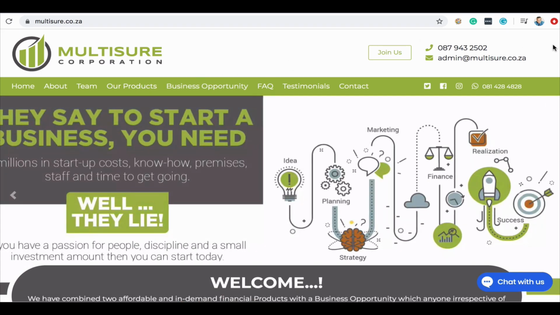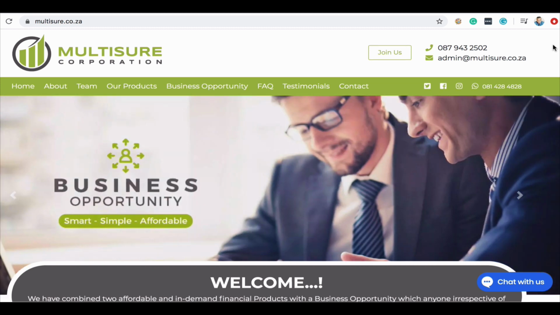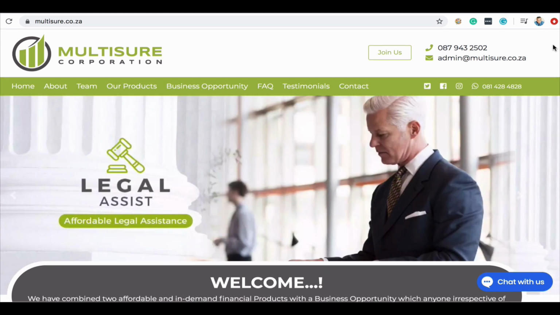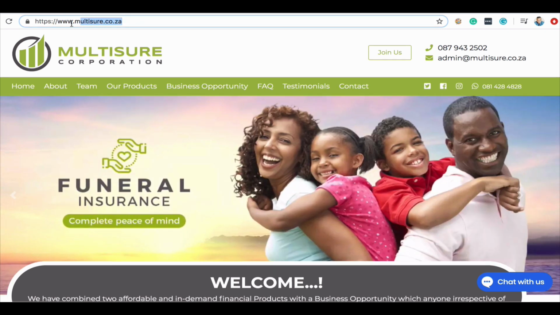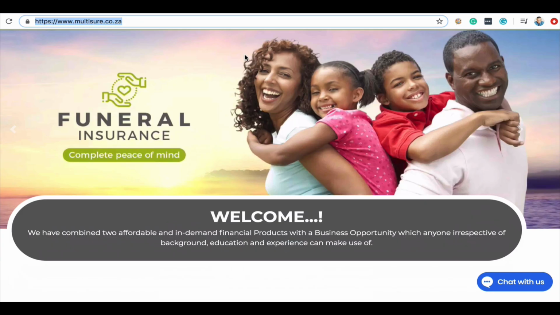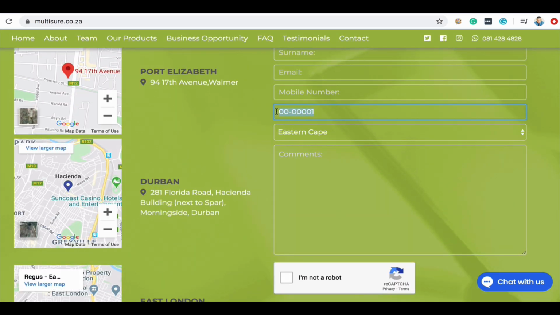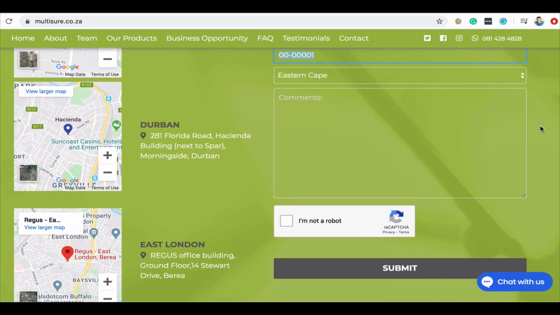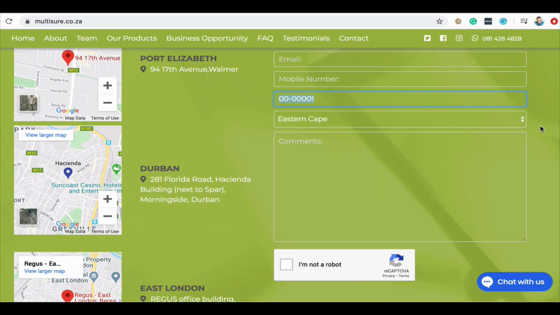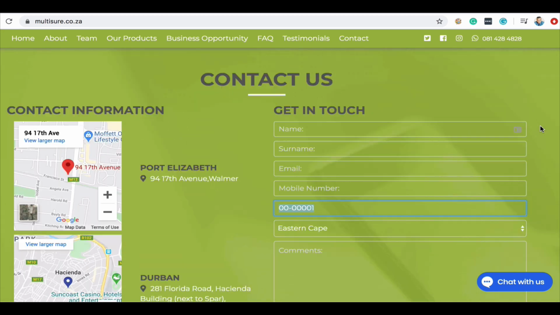Okay, so I've now clicked on the link on the Facebook page, and I have ended up on the multisure.co.za website. At the top you won't see my membership number, it just shows the website address. But if you scroll down the page, you will see that my membership number is built into the page. So if somebody uses my link and inquires on our page, or needs some help, then we will know it is you who referred the person to your Multisure website page.